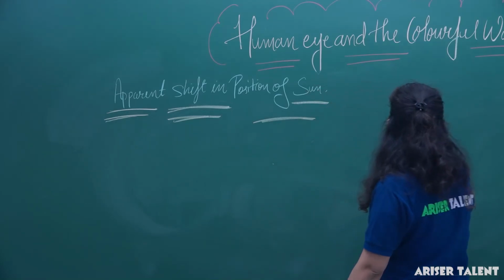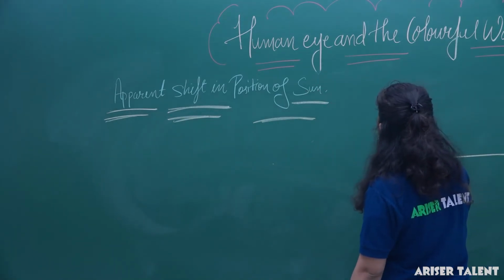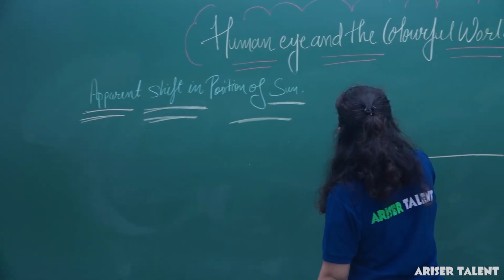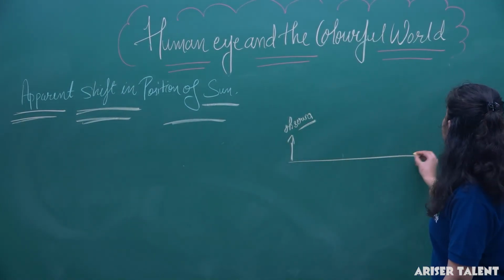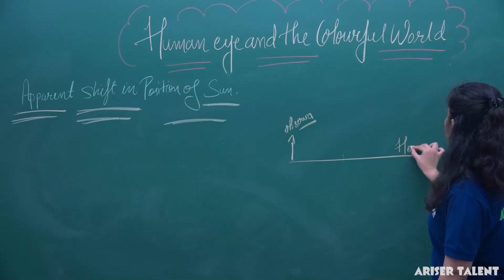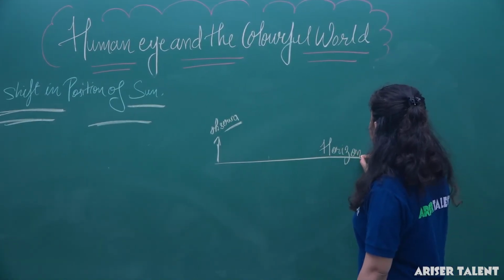So actually, if I'm considering the observer on the earth, this is the observer on the earth, and this is our horizon.